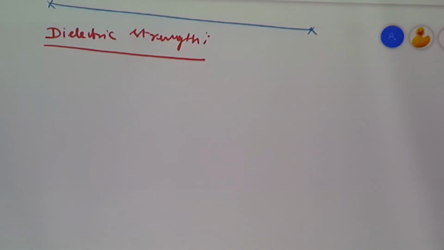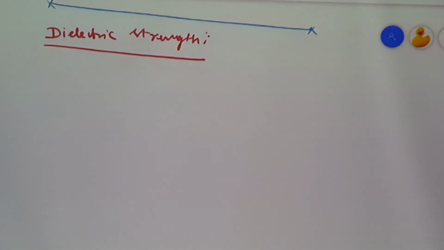See, what have we studied? We have already studied that if an external electrical field is applied to a dielectric, then it polarizes or it induces. The charges are getting aligned. If the applied electrical field is strong, what will happen?